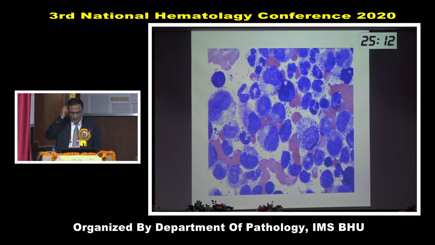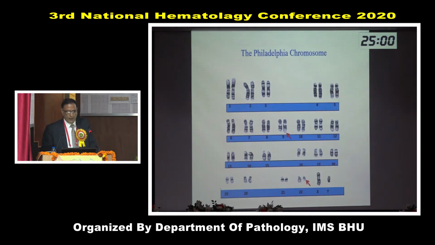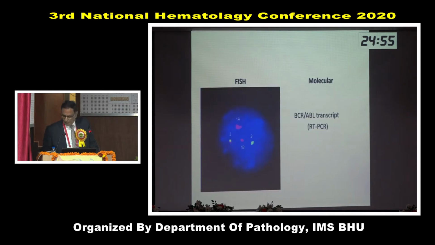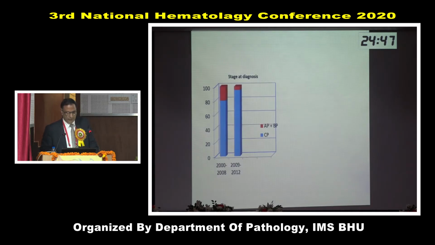Diagnosis is suspected and also made with peripheral blood smear examination: high leukocyte count with a variety of immature cells of the myeloid series, and presence of the Philadelphia chromosome on karyotypic analysis. If karyotypic analysis is not possible, then one can go for FISH or molecular testing, that is, qPCR demonstration of the BCR-ABL transcript.